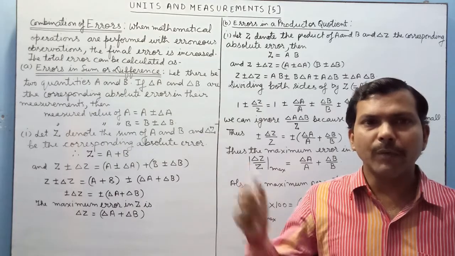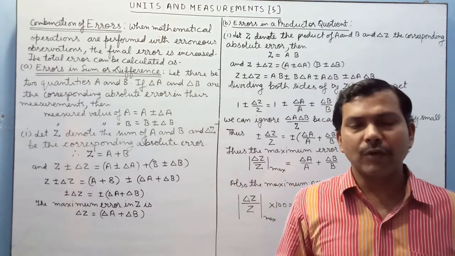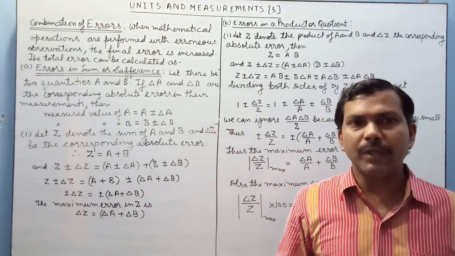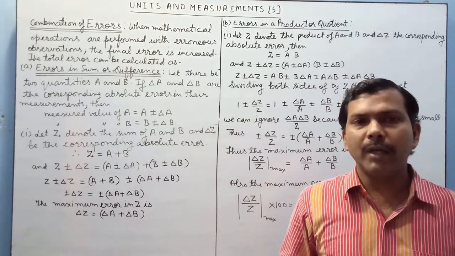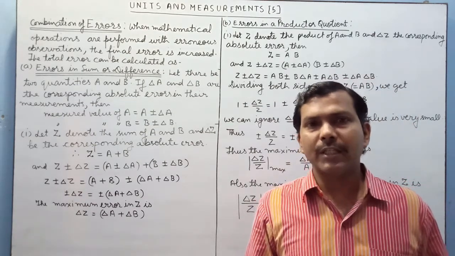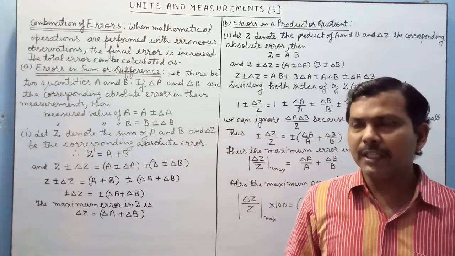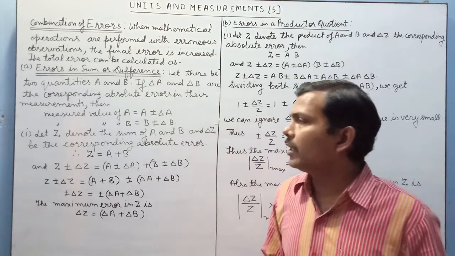Next we discuss combination of errors. As we know, all the measured physical quantities have some errors with them, and when we perform mathematical operations with these erroneous values, then the amount of error increases. Now we will see how this error can be obtained.